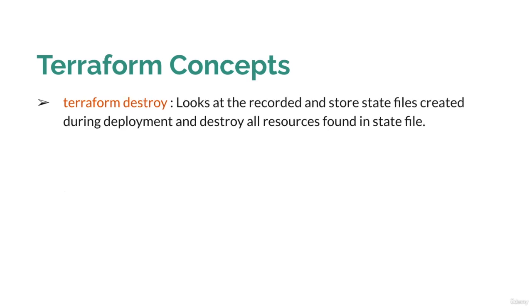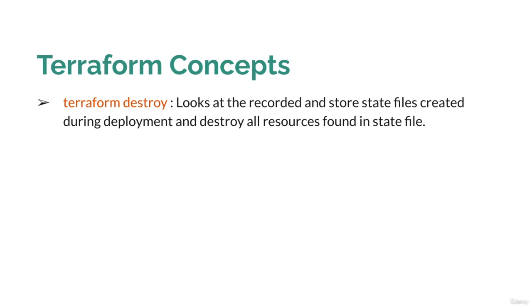Next is Terraform destroy, and that is very straightforward: this command is used to destroy the deployment made by Terraform. Once you execute Terraform destroy, it will look at the Terraform state file and start deleting all the resources it finds there, because Terraform keeps track of your deployment within the state files.